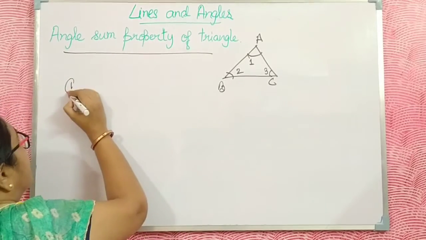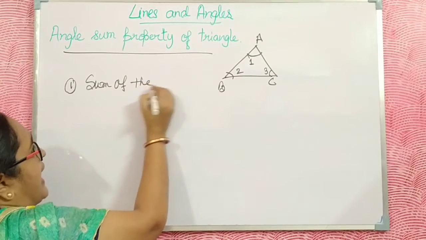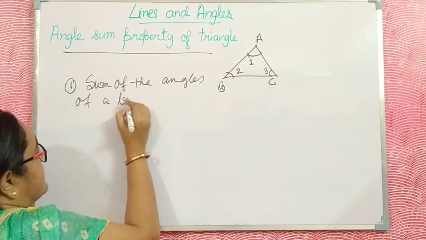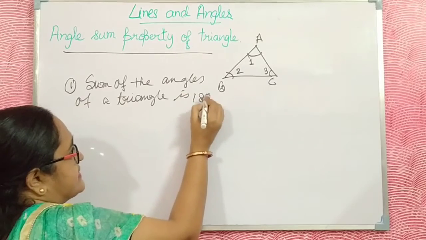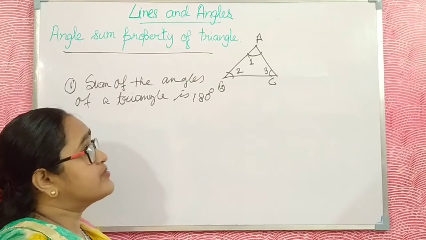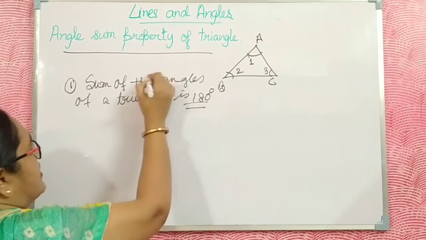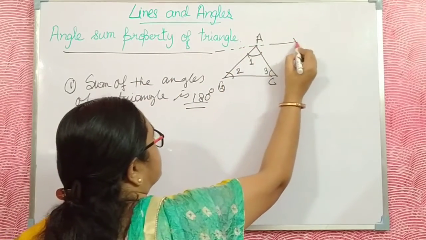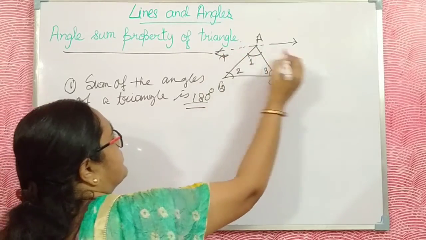The sum of the angles of a triangle is 180 degrees. How is it possible to prove? Okay, now I am going to prove this property. Before going to the proof, I draw a straight line which is parallel to BC. The name is PQ.